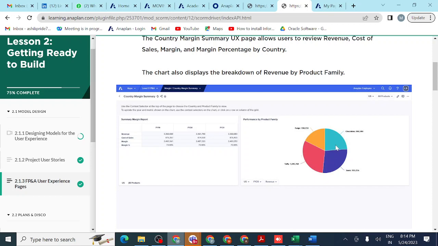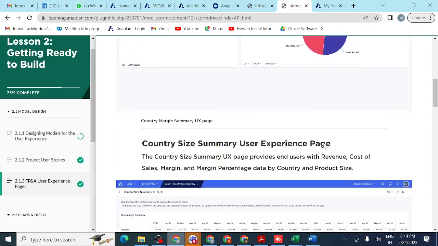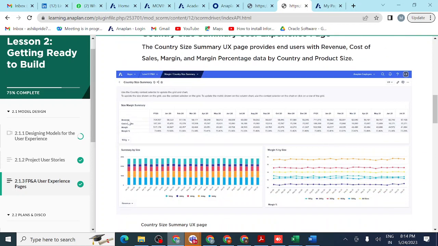It is shown in a pie chart. Then the size margin summary: each and every size of product, how much we sold in every country, here for the US.